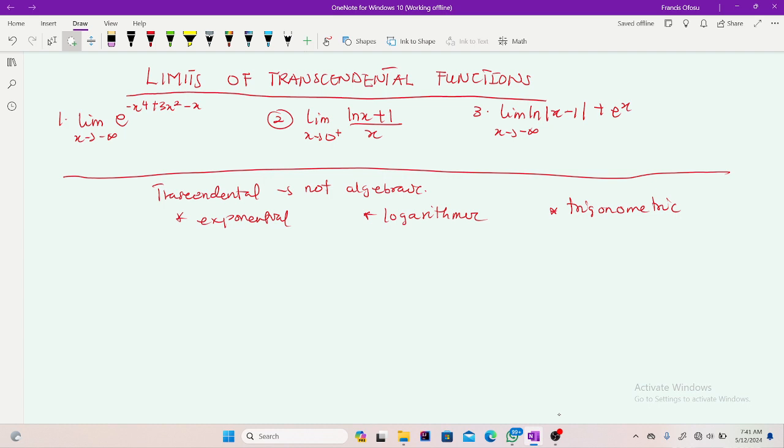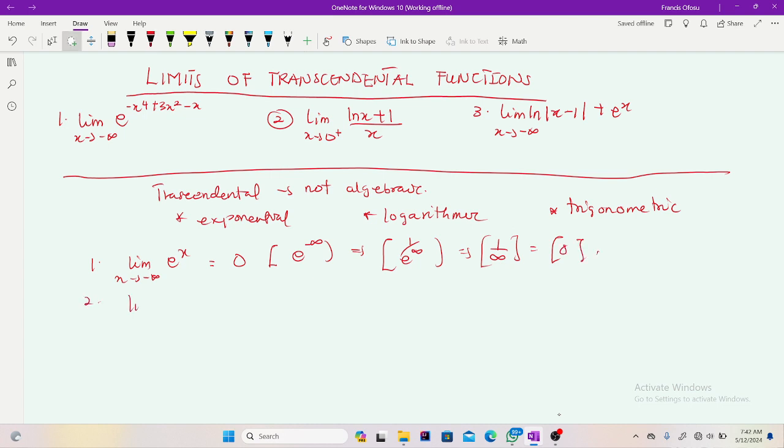So now, what are the special transcendental limits I'm talking about? Whenever they give you the limit as x approaches negative infinity of an exponential function, the answer is always 0. That is the first one. Why? Let me put the proof inside a bracket. The proof is that you get e to the power negative infinity when you put in negative infinity, and this is the same as 1 over e to the power of infinity. This gives us 1 over infinity, and obviously any finite number over infinity gives us 0. So that is the first proof.